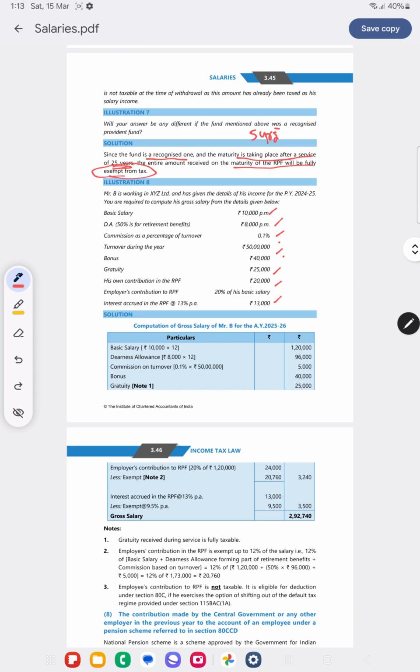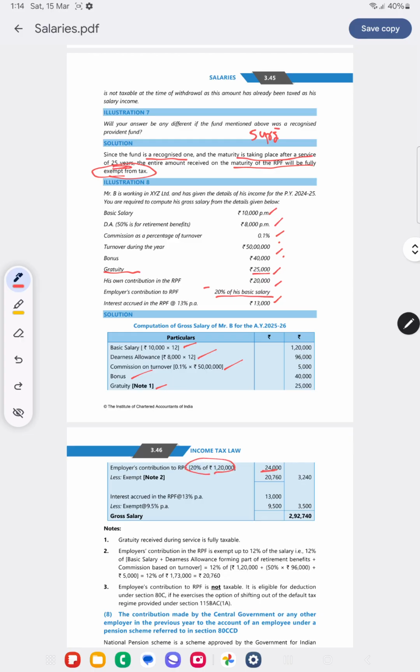Basic is 10,000 into 12, DA 8,000 into 12, commission on turnover will be taxable, bonus is taxable, gratuity received at the time of service is taxable. Employer's contribution to RPF is how much? 20% of basic salary, which will be 24,000.